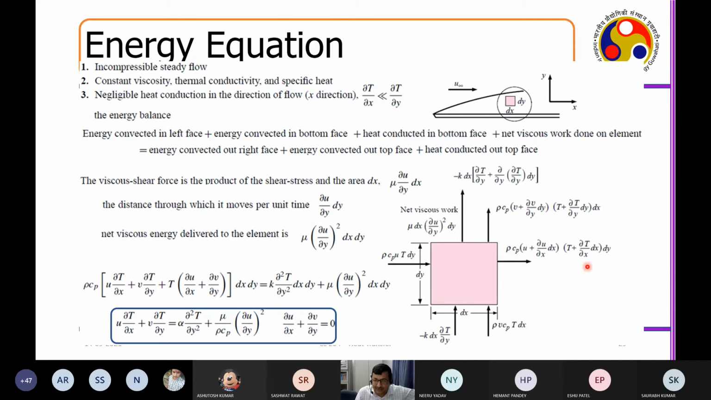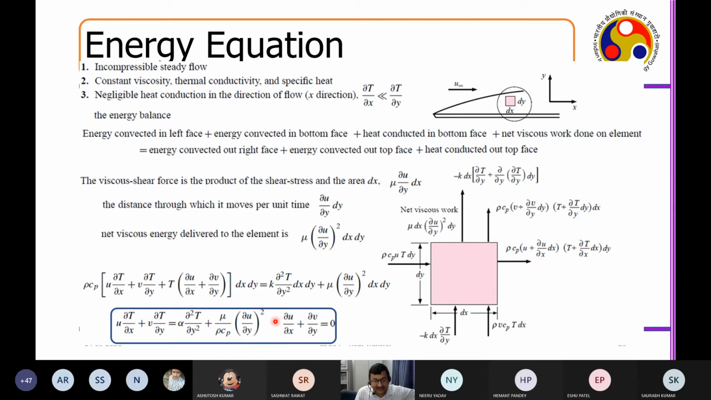Now, if you accumulate all this together and do a kind of differential volume analysis, you get what? This is your equation: u dT by dx plus v dT by dy, this is your convective component of the energy balance. Alpha d square T by dy square, this is your conduction, and this is the viscous work, and this is your continuity equation. So the energy equation has been established in dx dy inside the boundary layer, for a system which is undergoing convection plus conduction.